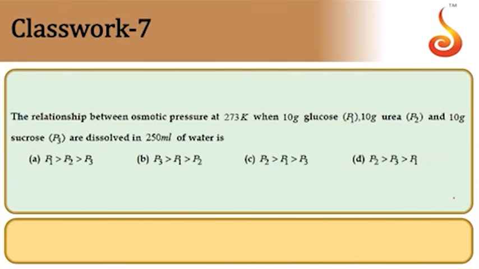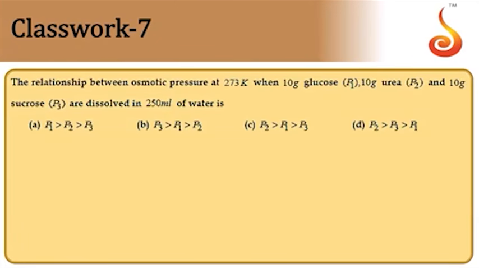Seventh one. The relationship between osmotic pressure at 273 Kelvin when 10 grams glucose, 10 grams urea and 10 grams sucrose are dissolved in 250 ml solution. So the mass of solute is the same in the three cases and the volume is also the same, so it depends upon the number of moles of substance. Glucose molar mass is 180, so 10 by 180 will be the number of moles of glucose. 10 by 60 will be the number of moles of urea. 10 by 342 will be the number of moles of sucrose.